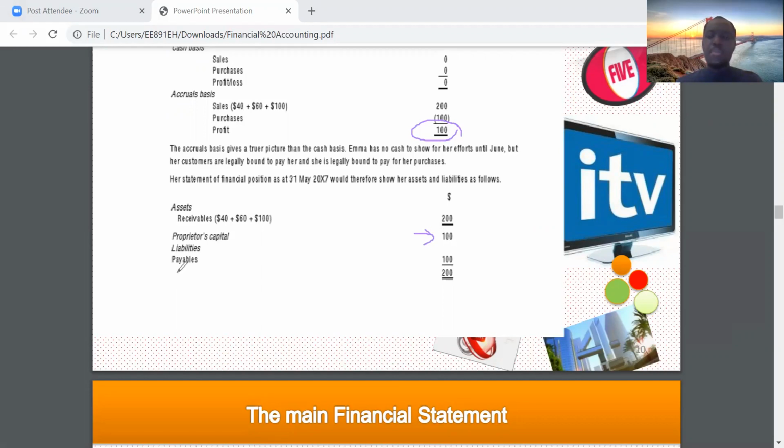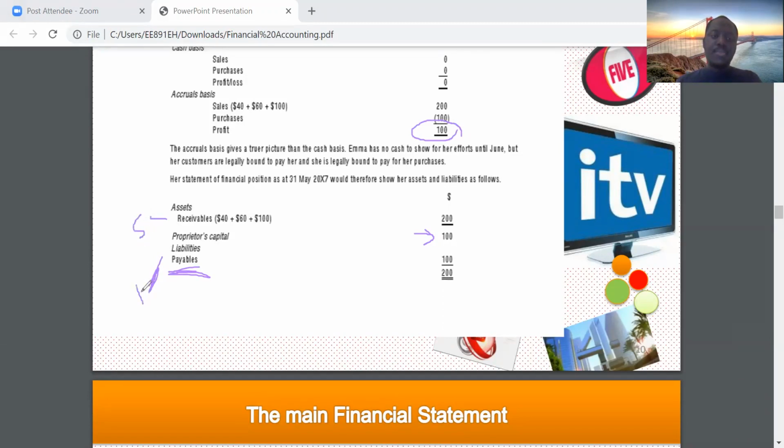They also have some payables. So payables are what you owe other people. Receivables are what others owe you. You can use the name to remember. Receivable, something you will receive. Payable, something you pay. So where do we find this payable? Payable relates to purchases. Receivable relates to sales.